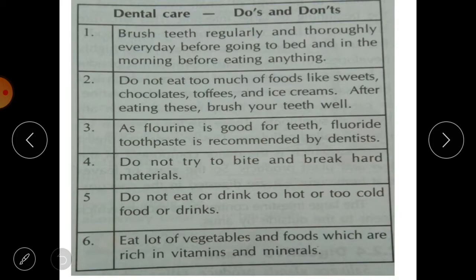When we talk about dental care, we should do something to take care of our teeth, and there are some things that we should not do. So let's see the do's and don'ts.